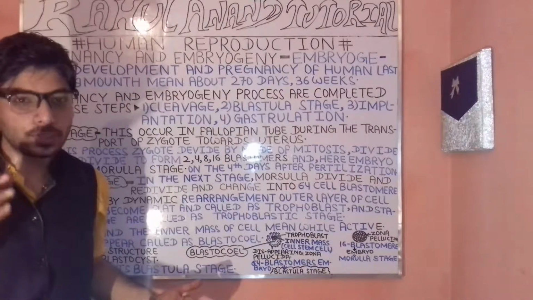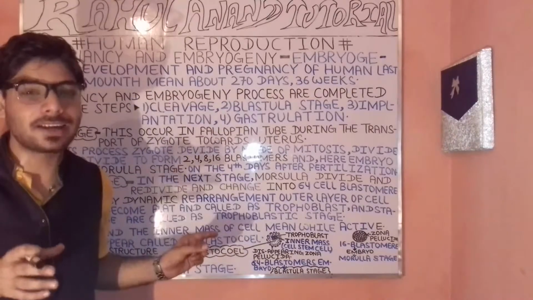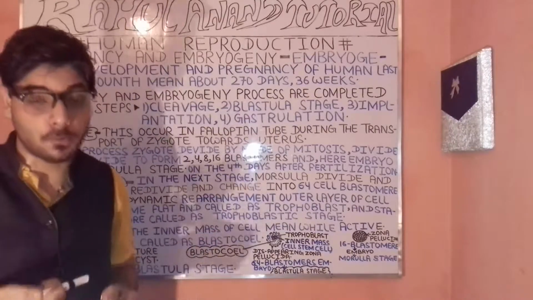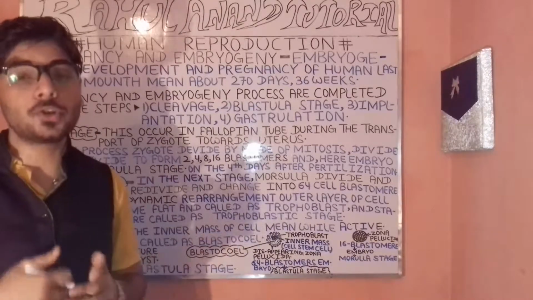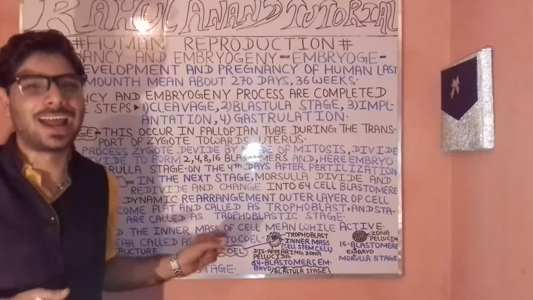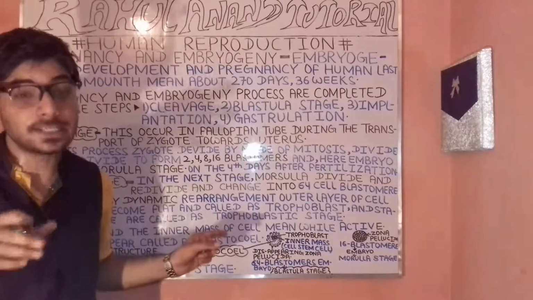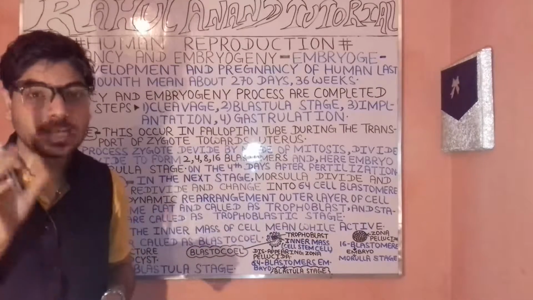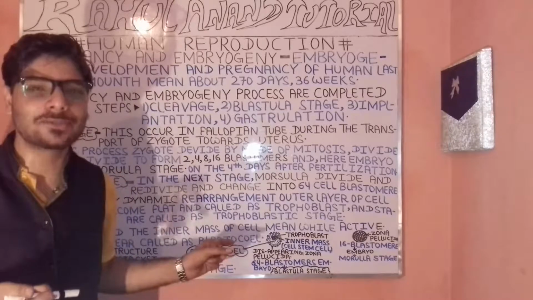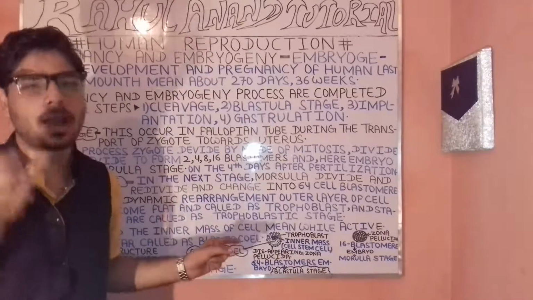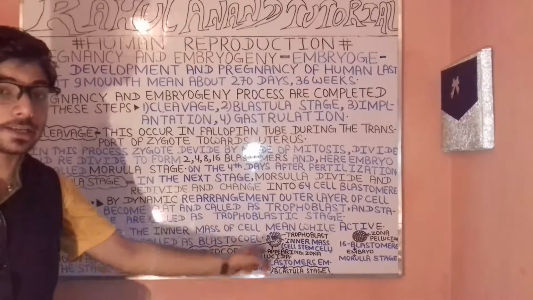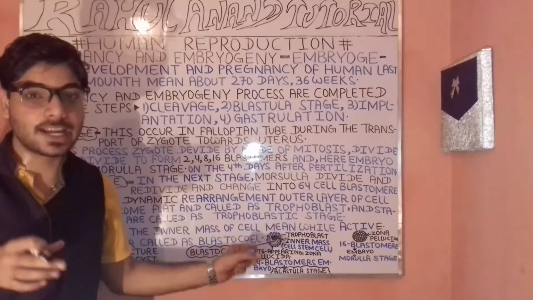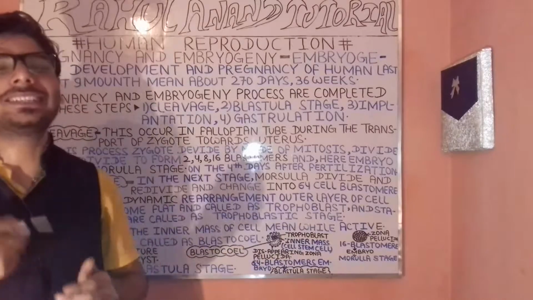Now let's understand these in detail. By the dynamic rearrangement of the outermost layer of cells, your cells will become flat in nature. The stage in which the cells become flat in nature is known as the diploblastic stage. So here is the diploblastic layer, the stage where these are being formed.